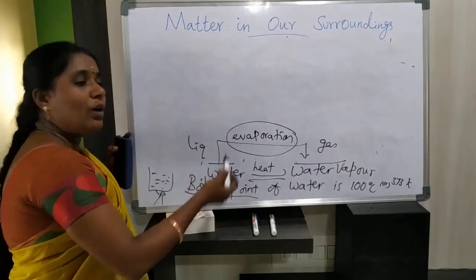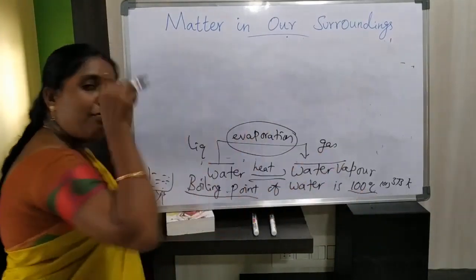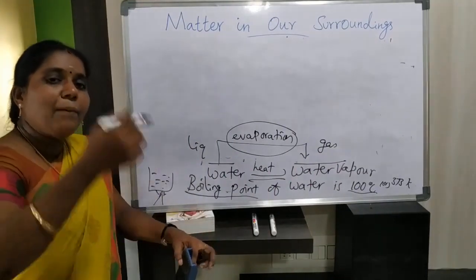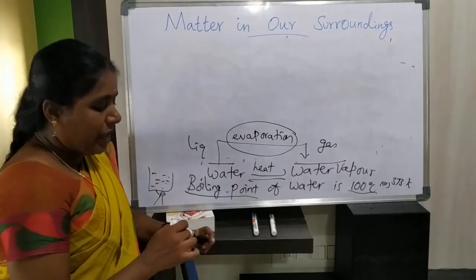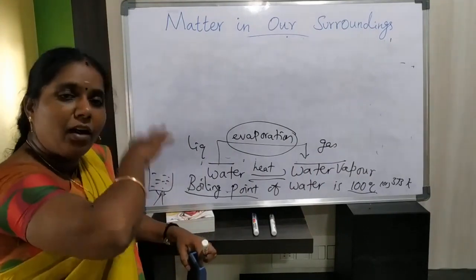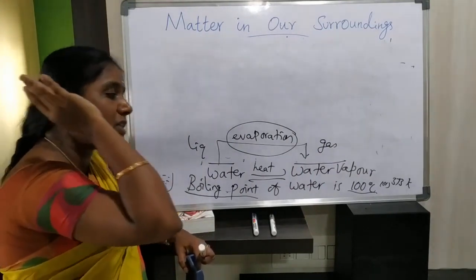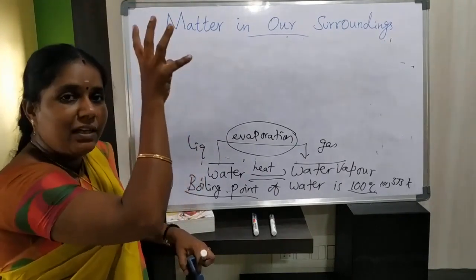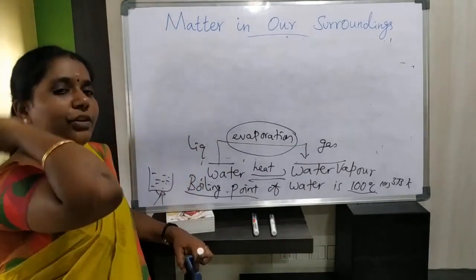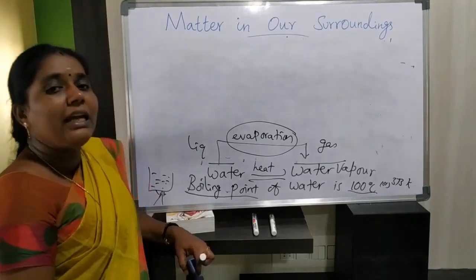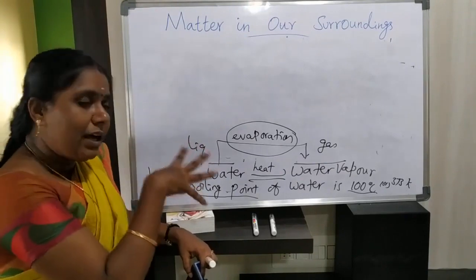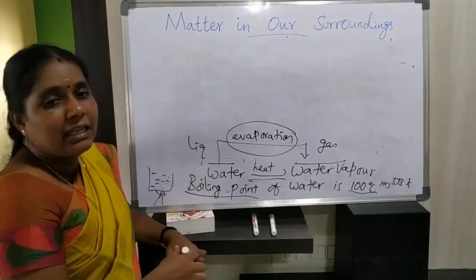So here also at this particular temperature, there is no rise in temperature even when we are applying continuous heat. We will not stop the heat, but there is no rise in temperature. Then where does that heat energy go? Like in melting point, here also the heat energy is hidden.